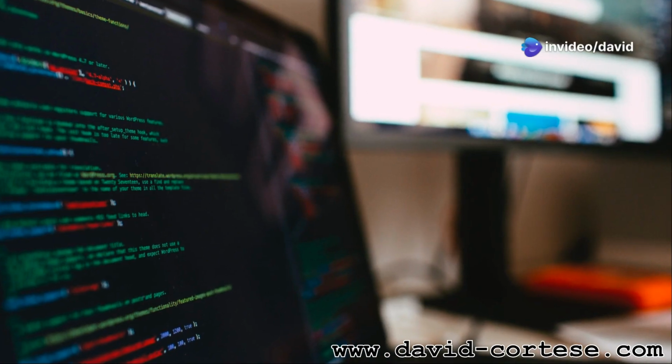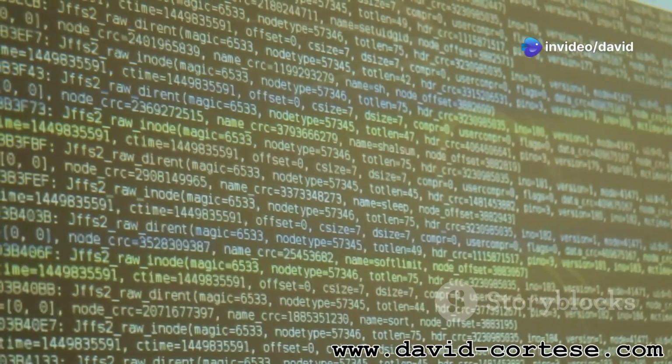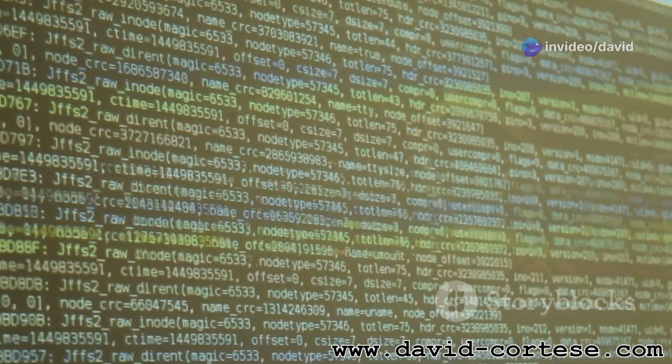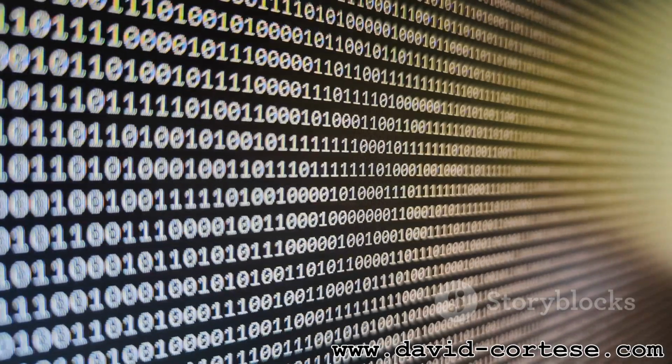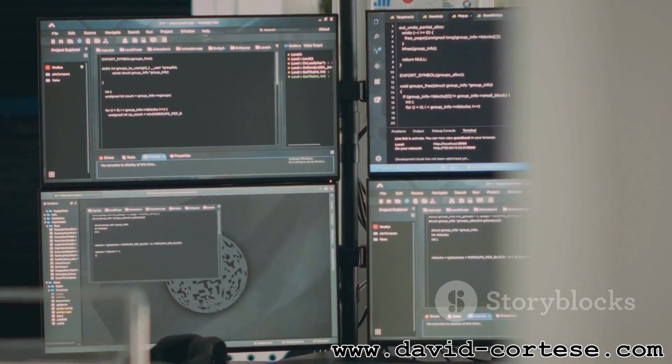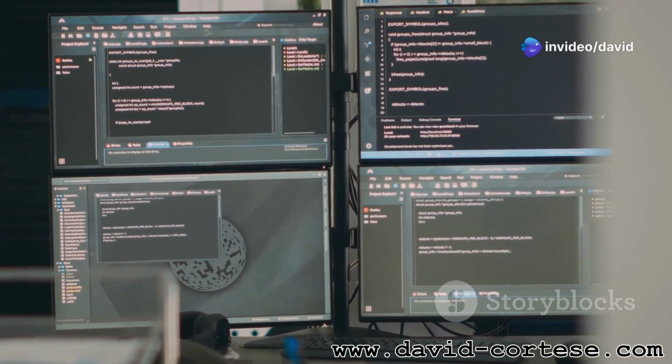C is a compiled language. This means you need a compiler to translate your code into machine language. C code is converted into instructions that a computer can understand. This makes C programs run very fast.